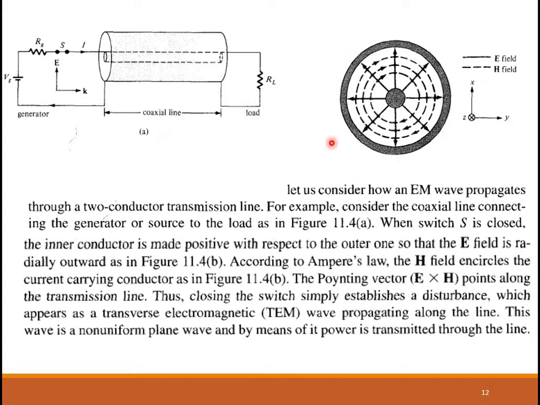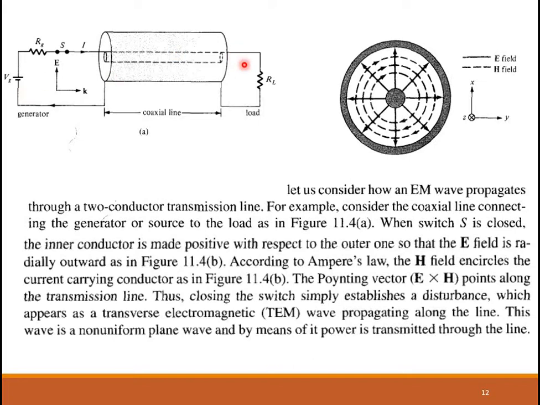The magnetic field H will be such that it encircles the current carrying conductor according to Ampere's law, and E and H are mutually perpendicular to each other. In this case, the Poynting vector is E cross H, and that is going to point in the direction of wave propagation, along the transmission line. So when you close the switch, you are creating a disturbance in the circuit which will cause a transverse electromagnetic wave to propagate along the line.